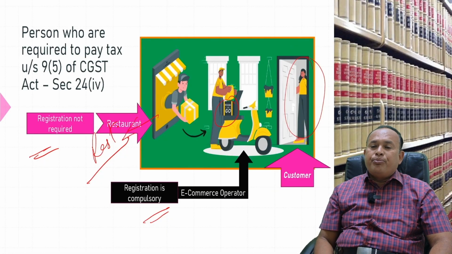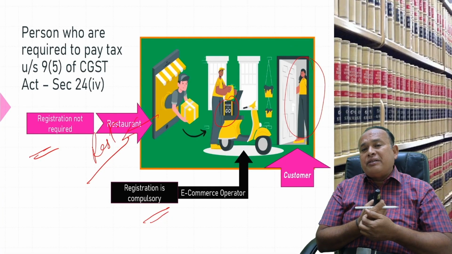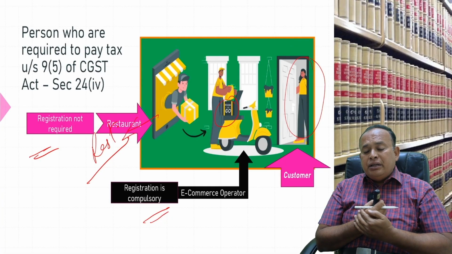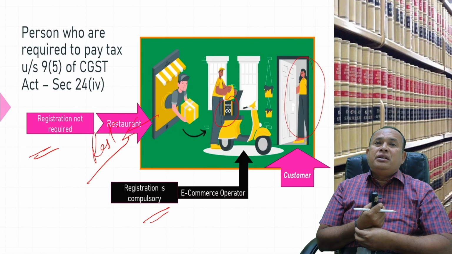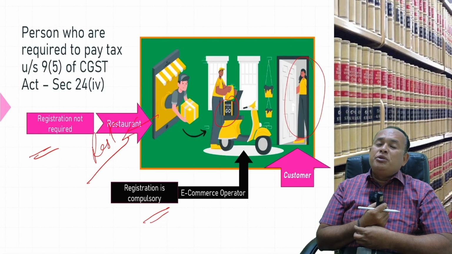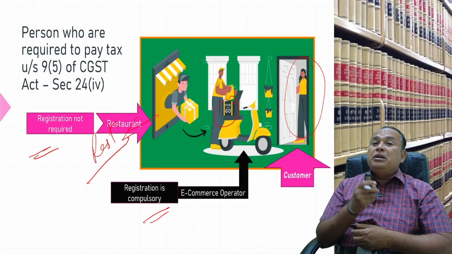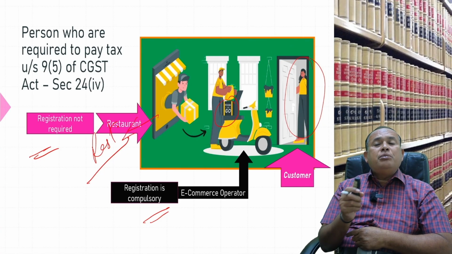That is one example. You may ask a doubt, sir, what happened with short-term accommodation service providers and housekeeping service providers? If they are unregistered persons who provide the service to an e-commerce operator, GST is payable by the e-commerce operator. For example, if that short-term accommodation service provider's turnover exceeds the threshold for registration, then he applies for registration and obtains the certificate of registration. From that date, who is liable to pay GST? The short-term accommodation supplier is liable to pay GST, not the e-commerce operator.